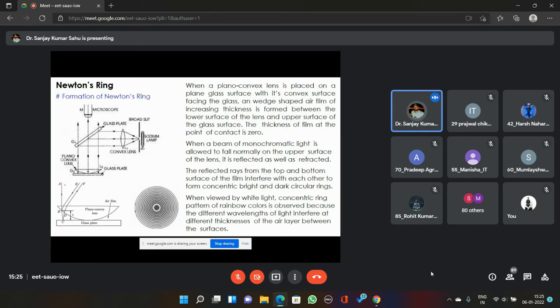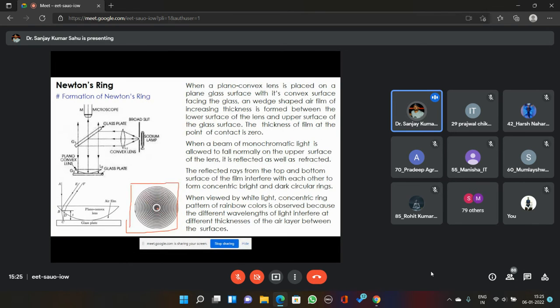As you can see in this figure, you will be able to visualize such a fringe pattern when you arrange a Newton's ring experiment. The resultant fringe pattern will look like this. You can see that all the bright and dark rings are concentric.